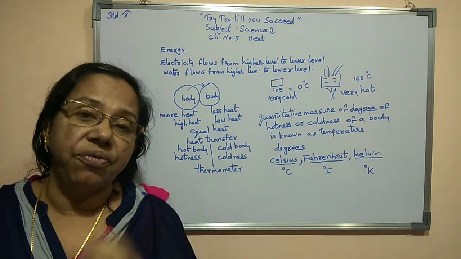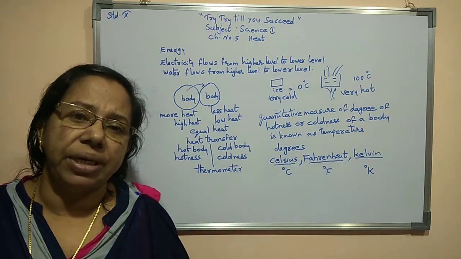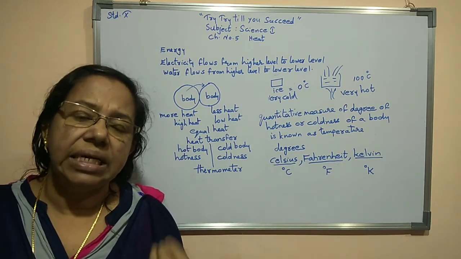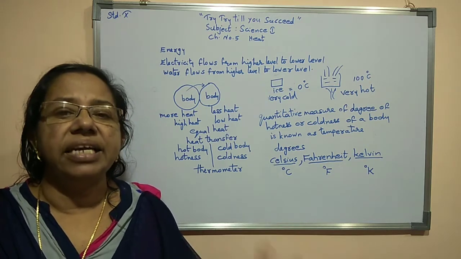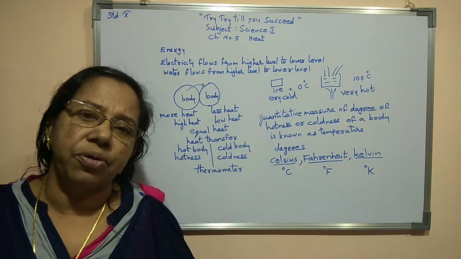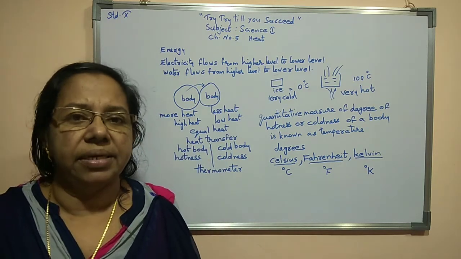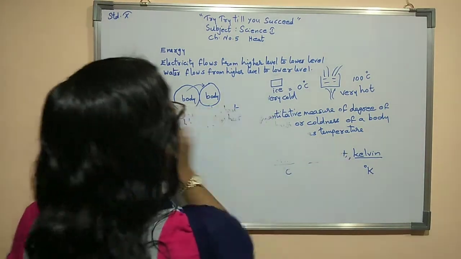There are different units of measuring temperature of a body. They are Celsius, Fahrenheit as well as Kelvin. The instrument which we use for finding the temperature of the body is the thermometer. Now we will study another topic.